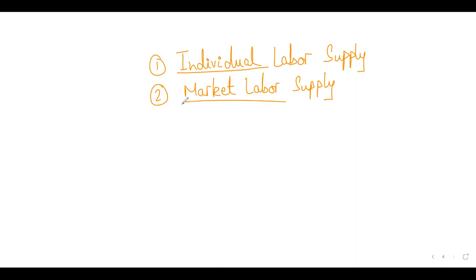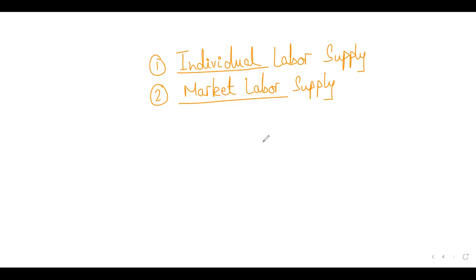Now the market labor supply is again the sum of individual supply curves. If you think of teachers, the supply of teachers would be the sum of all the teachers who are available in a certain market. Let's say Pakistan is a market, then all people who are eligible and qualified to work as teachers in Pakistan would collectively determine the supply of teachers in Pakistan.